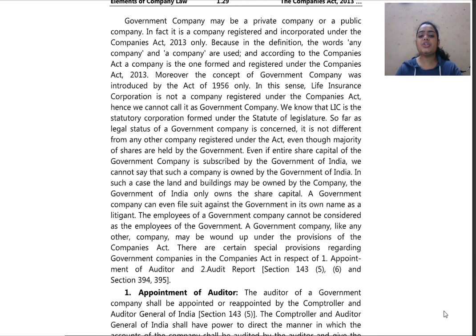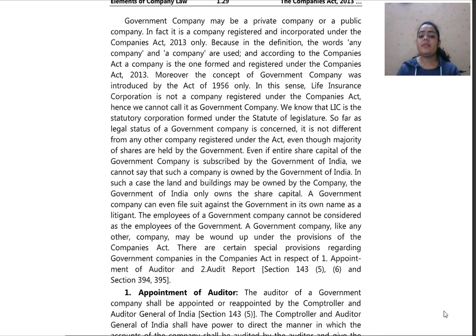Even if the entire share capital of the government company is subscribed by the Government of India, we cannot say that such a company is owned by the Government of India. In such a case, the land and buildings may be owned by the company. The Government of India only owns the share capital. A government company can even file a suit against a government in its own name as a litigant.